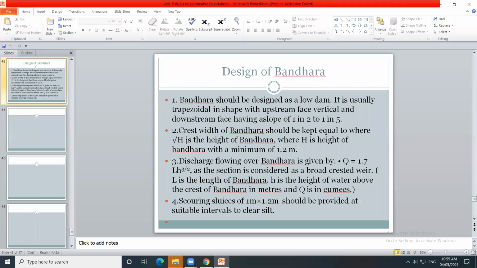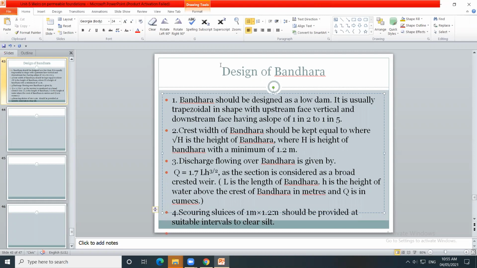Second consideration in the design: crest width is root of H, which is taken up to 1.2 meter. And third, discharge flowing over the bandara is given by an equation. How do we calculate discharge? That is given by this equation: Q is equal to 1.7 into L into h raised to 3/2. This is the formula for calculating discharge.